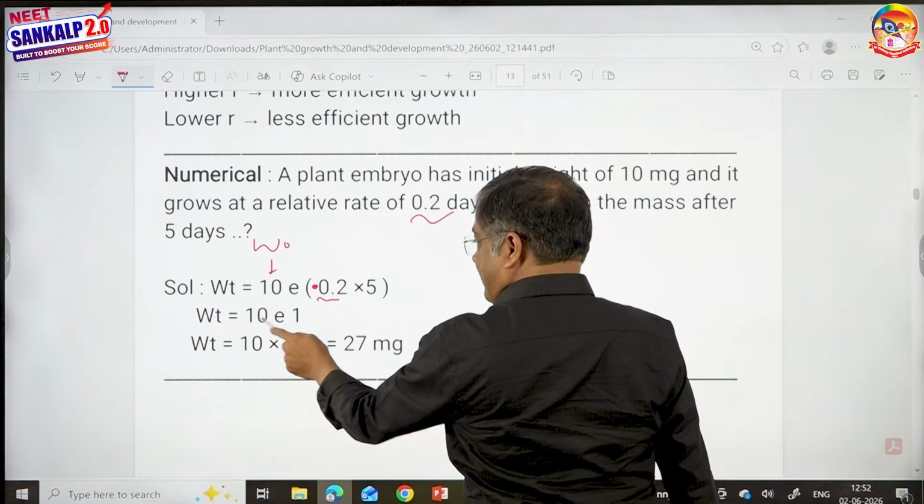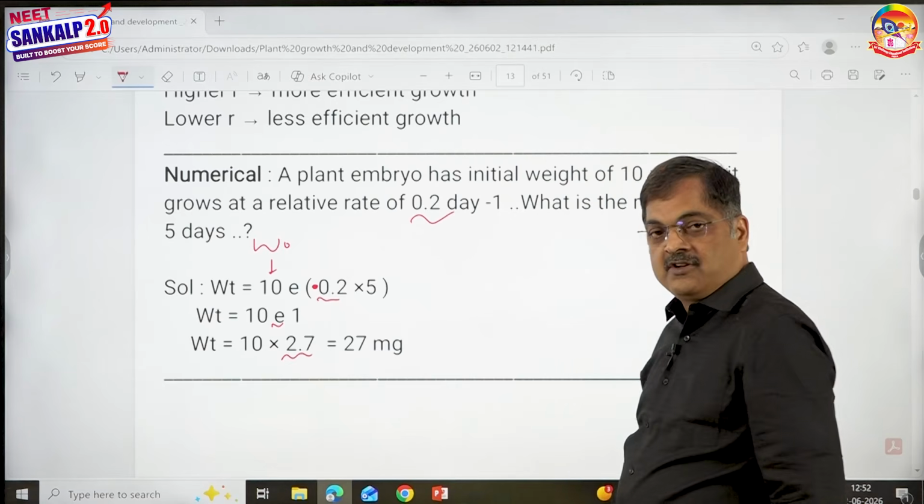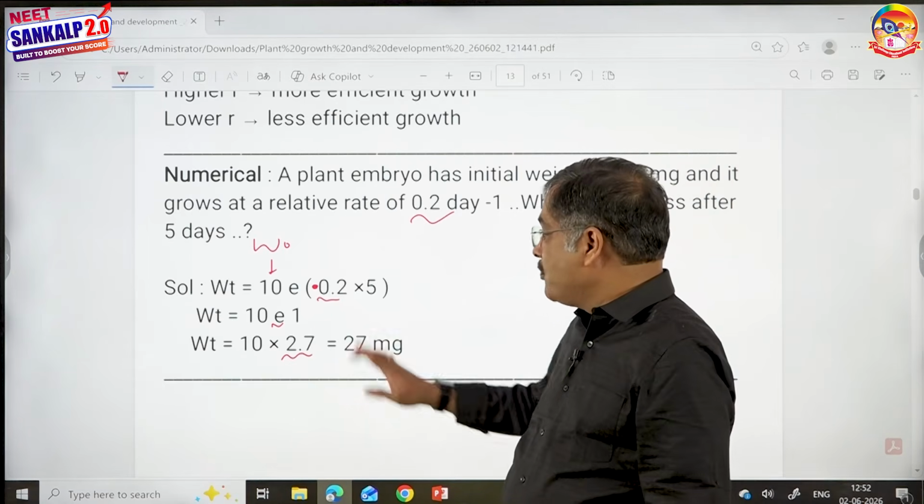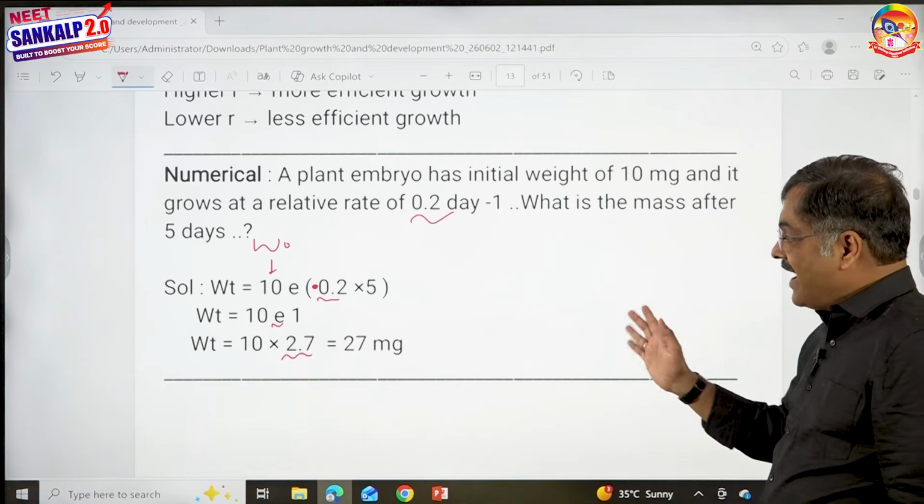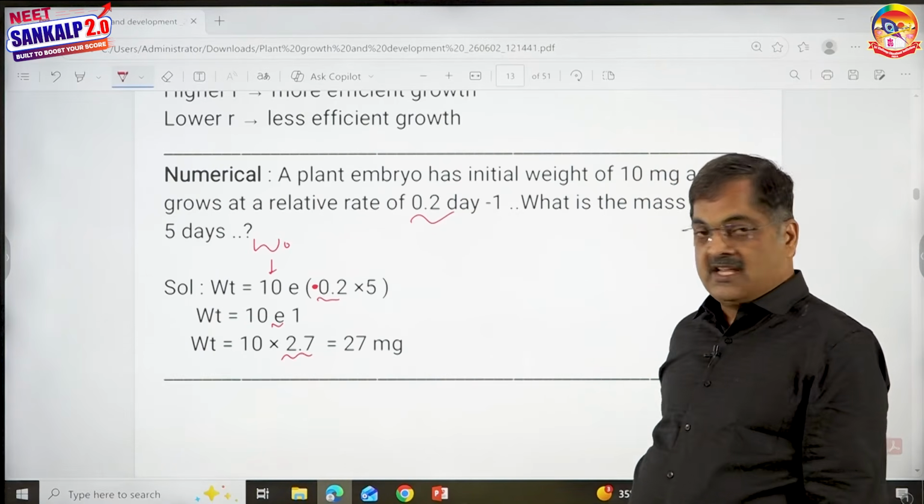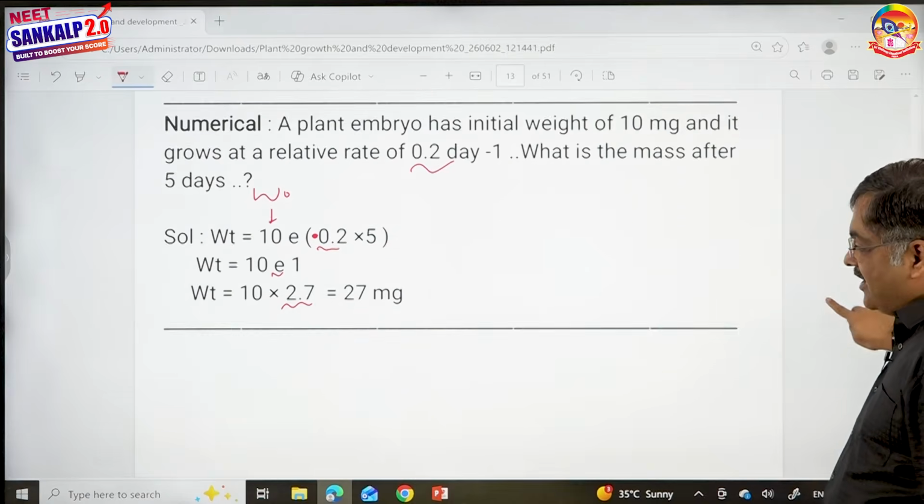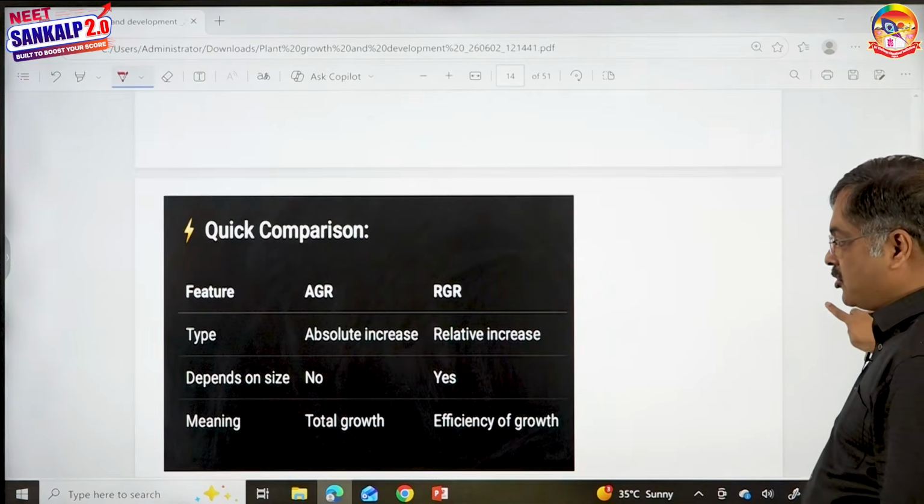So it means 10 into e power 1. The e value is a mathematical value, it's not a biological value. That is 2.7. So therefore, that means it comes to 27 mg after 5 days. This is a wonderful example of how the embryonic cell is going to grow in a geometric proportion.